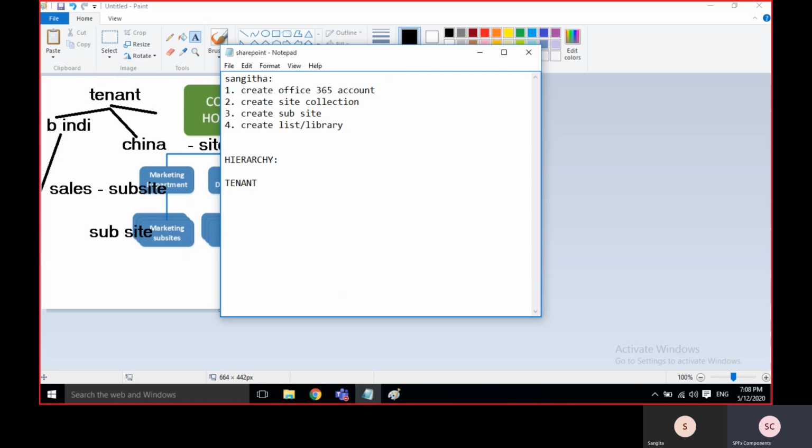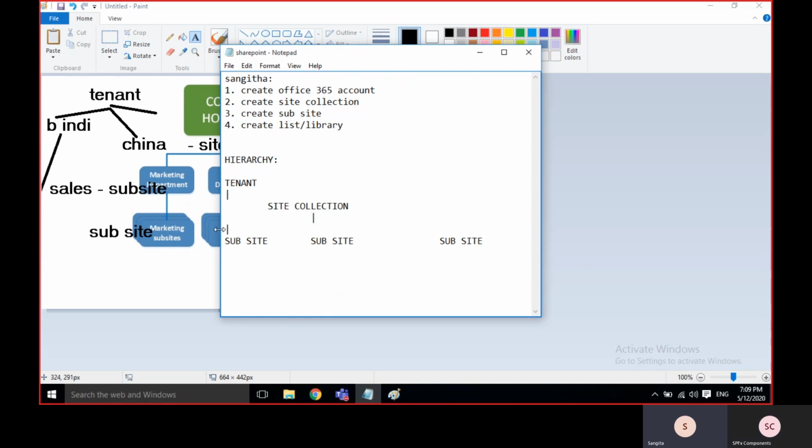Get tenant, and site collection, then subsite. Multiple subsites. When you can see multiple site collections, and within the site collection, multiple subsites. Just India, Bench, India, China, then California.